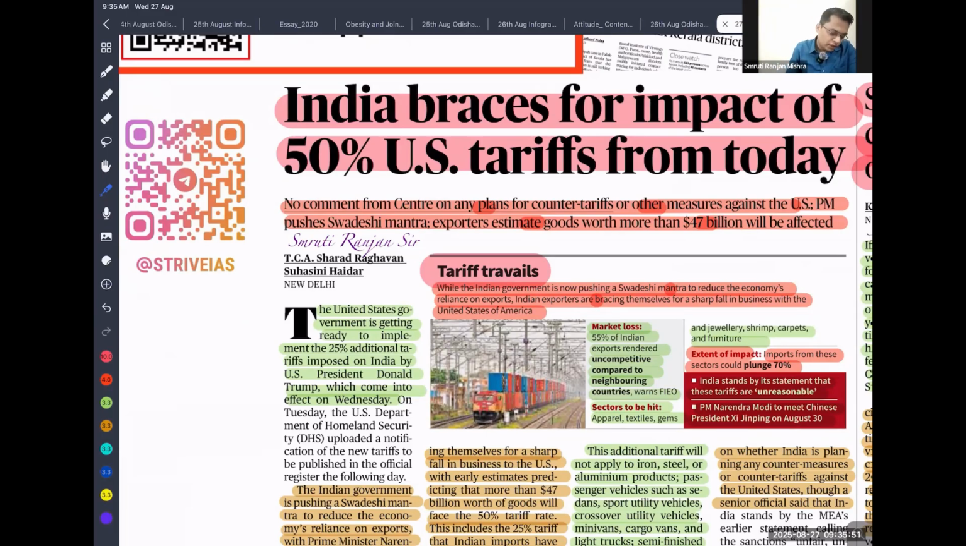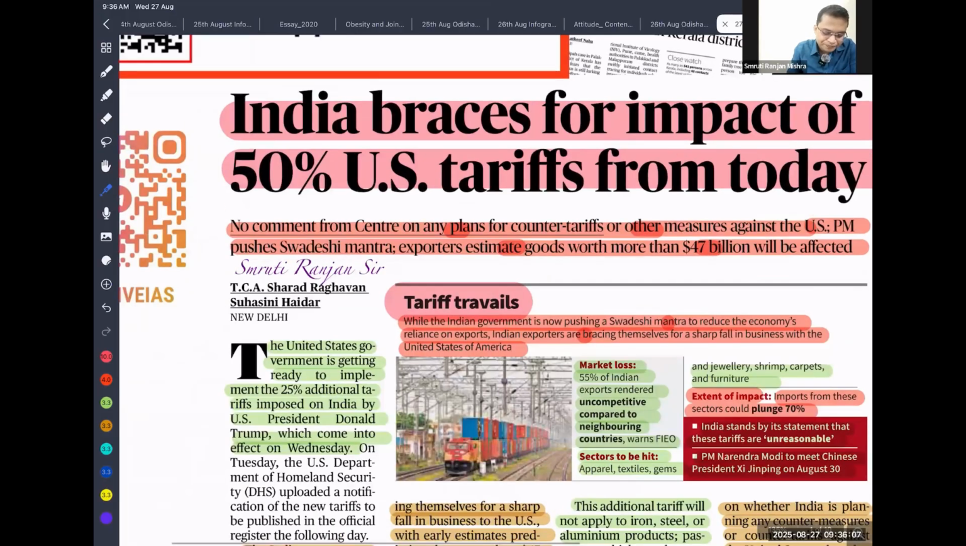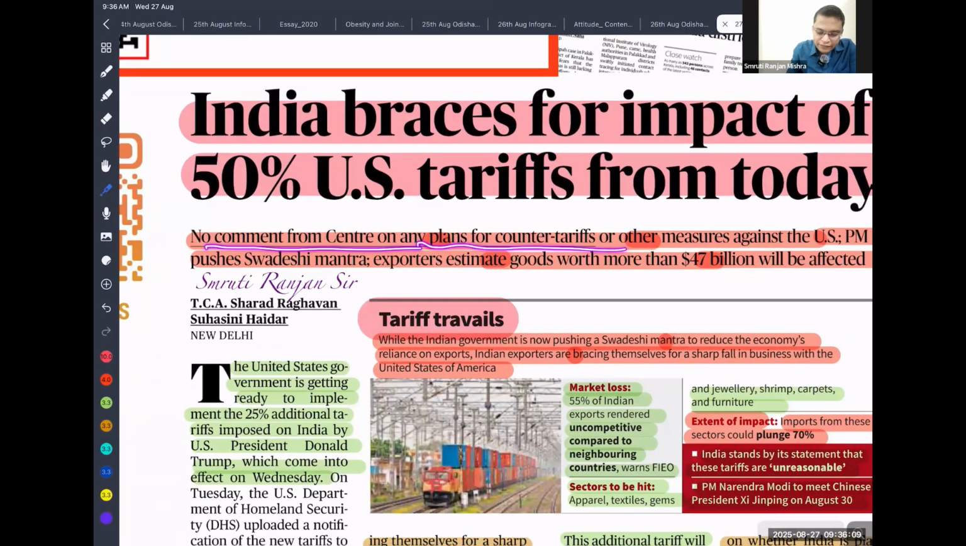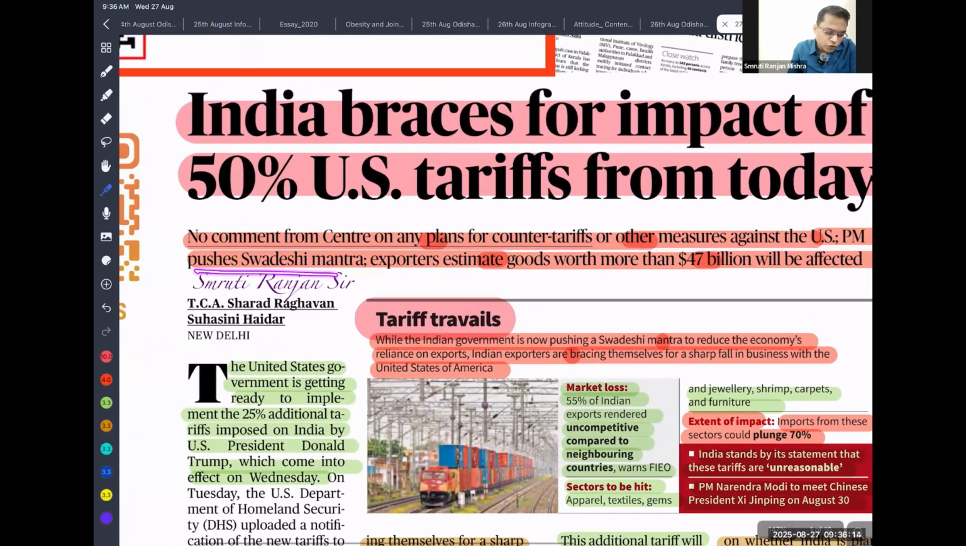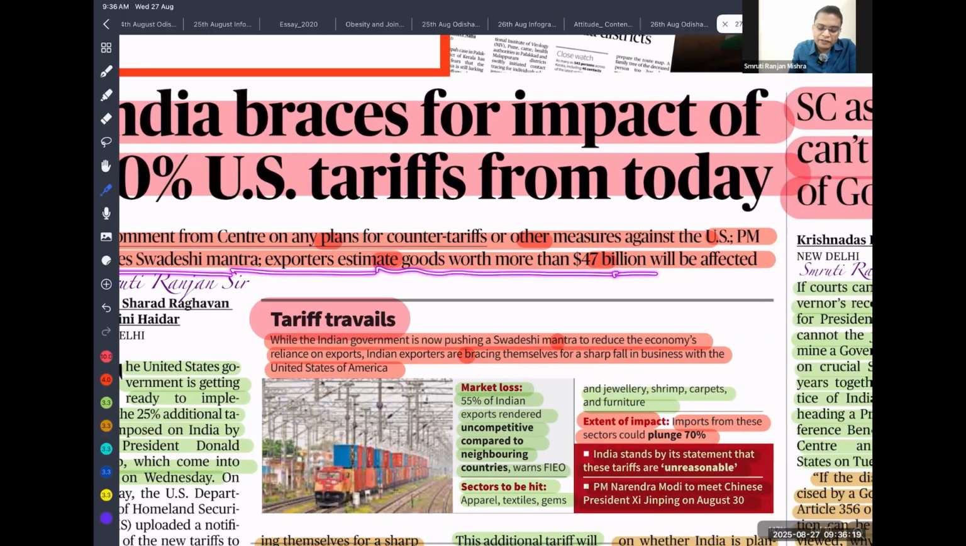We are exporting textile, footwear, fish, all these things. Other countries like Vietnam are going to impact our economy. There are no comments from the central government on any tariff or other measure against the USA. The prime minister and exporters estimate goods worth 47 billion will be affected. So just imagine 47 billion worth of goods is affected, which is around 10